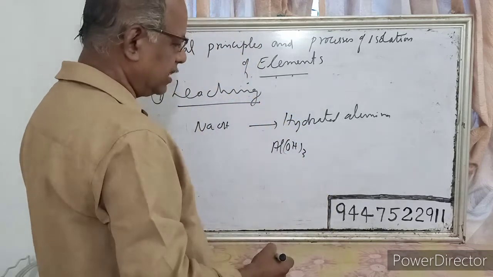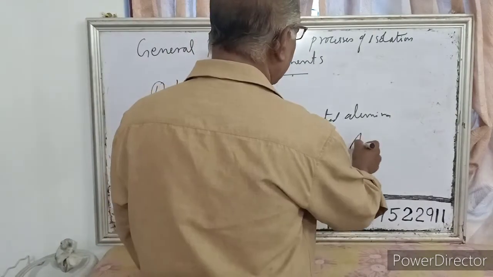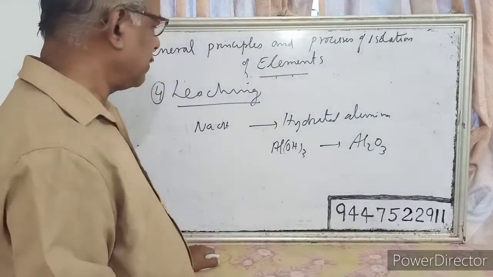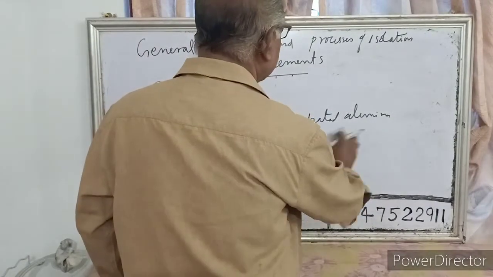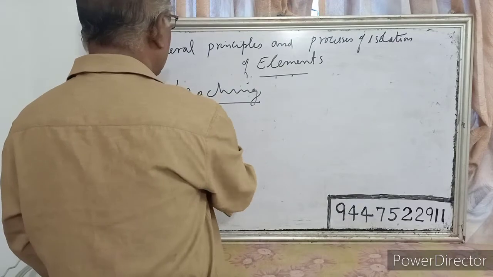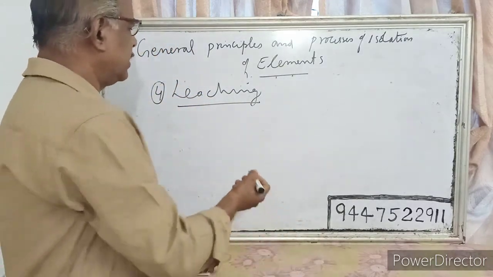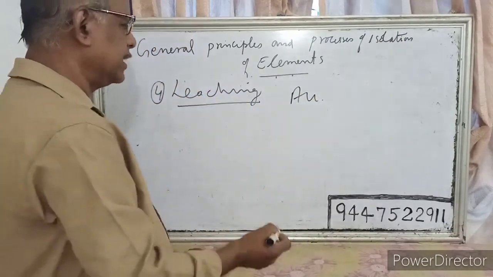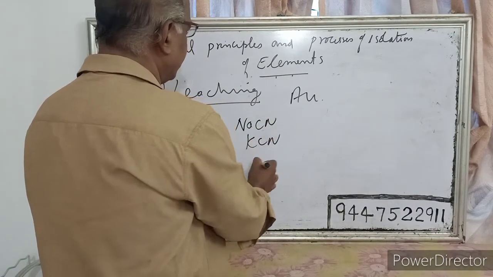Then it is filtered, and on further heating, that gives pure alumina. So you can obtain pure alumina starting from bauxite by this process called leaching. Similarly, this method is adapted in the concentration of gold. You can concentrate the gold by this process of leaching by using a solution of sodium cyanide or potassium cyanide.